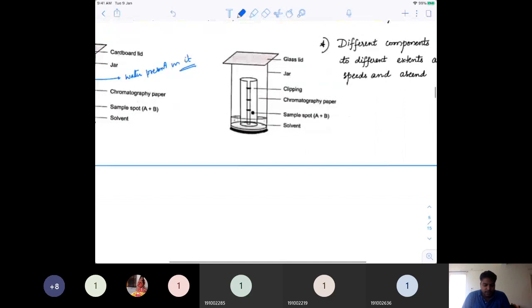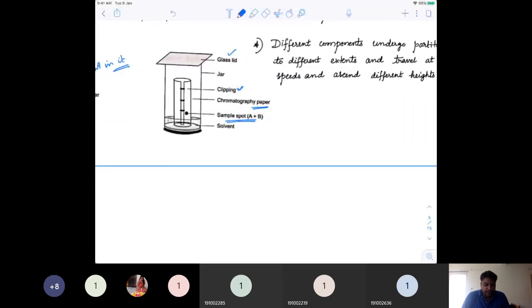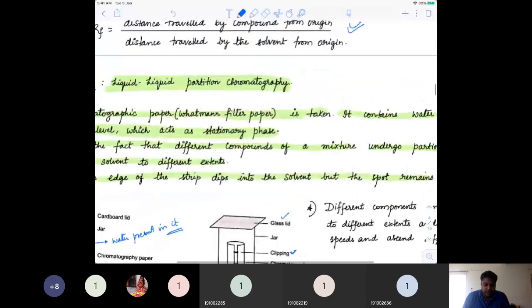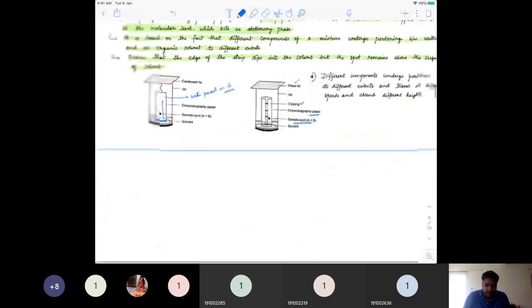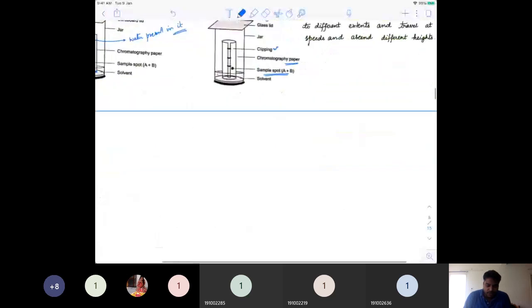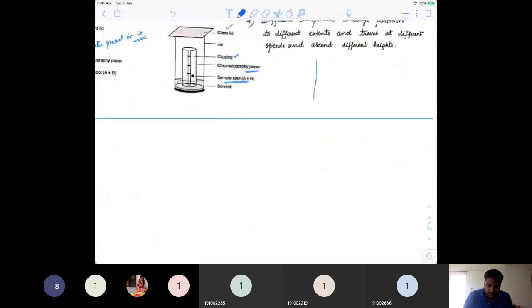As you can see, same thing, the sample spot is there. This is the paper and this is the clipping, that means where you hold the paper up there, and a glass lid which is closed. On doing this, slowly it will start rising, and a similar scenario will arise the way you have seen it here. The same scenario will arise here also on this paper.